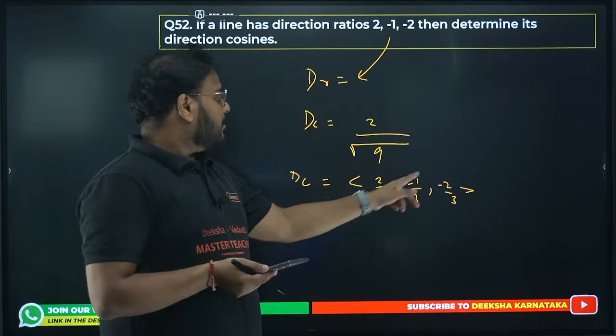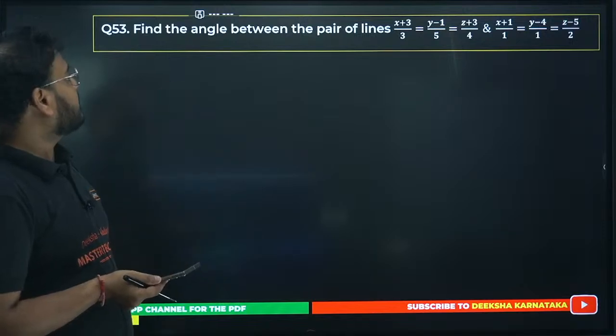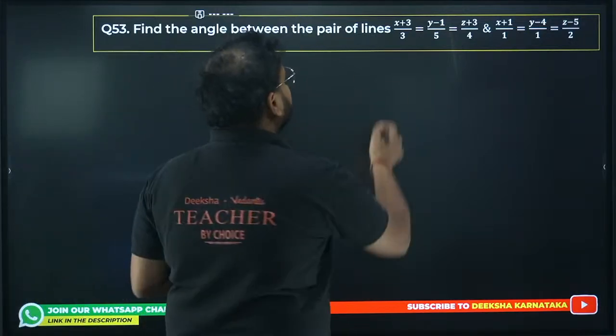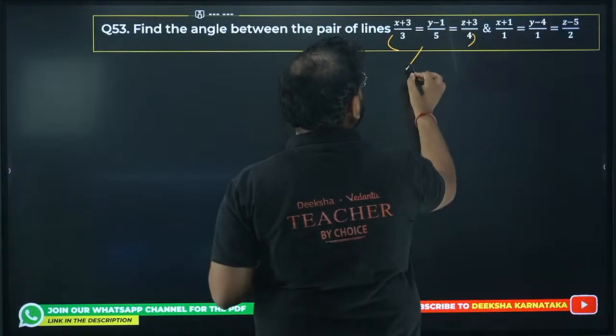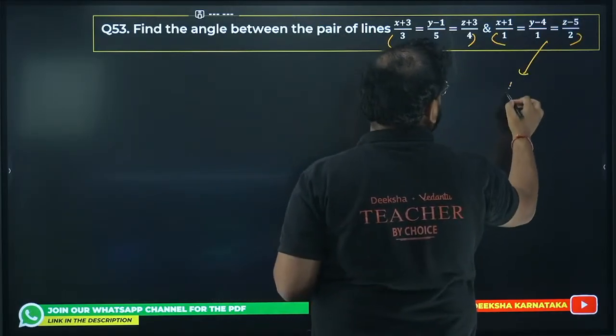Two by 3 minus 1 by root 3 minus 1 by 3 and minus 2 by 3. Okay, this is the DCs. 53rd, the last question of the day. Find the angle between the pair of lines. Same concept. This is your B1 and this is your B2.